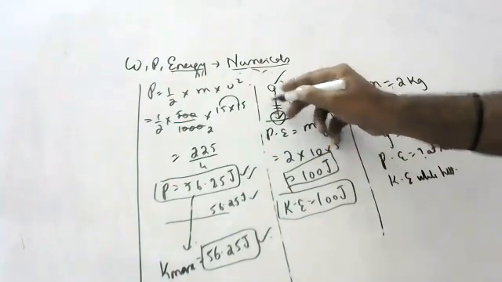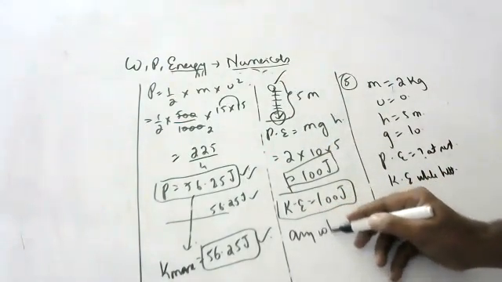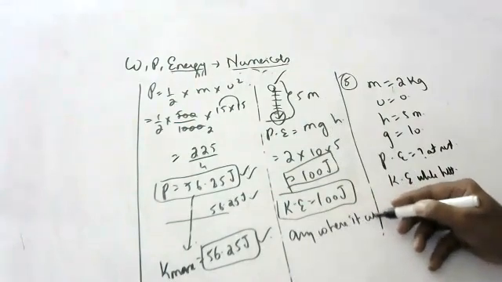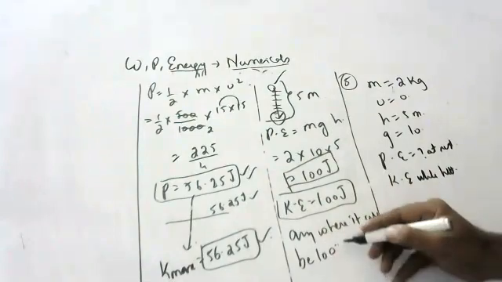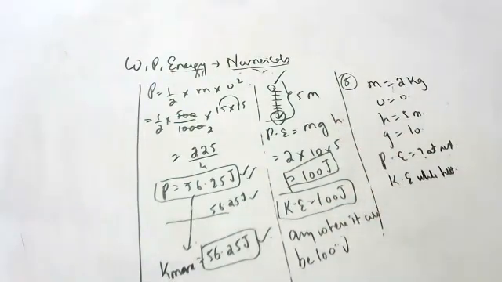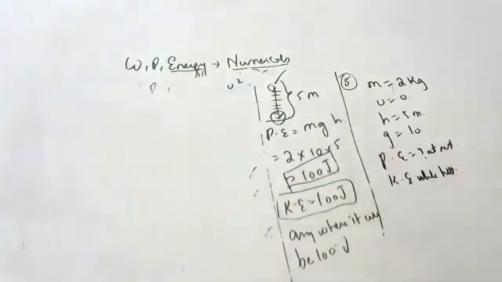And anywhere in the middle also, how much will it be, children? Anywhere it will be 100 joules, the same, because total energy remains constant. Total mechanical energy remains constant. I told you just now. Okay, children, next question.